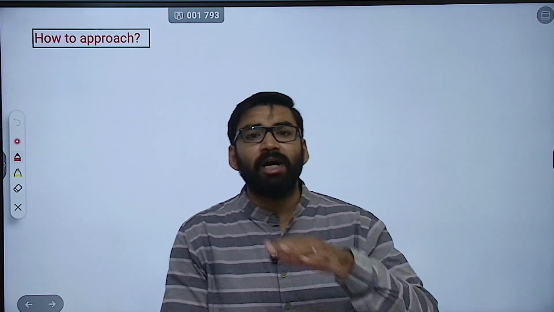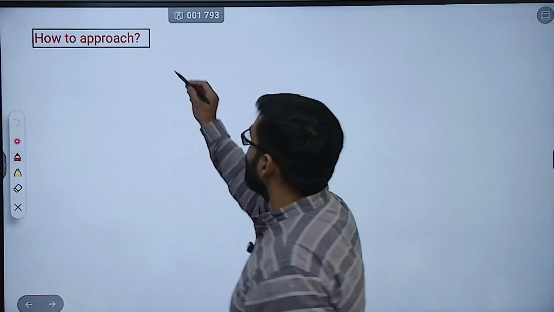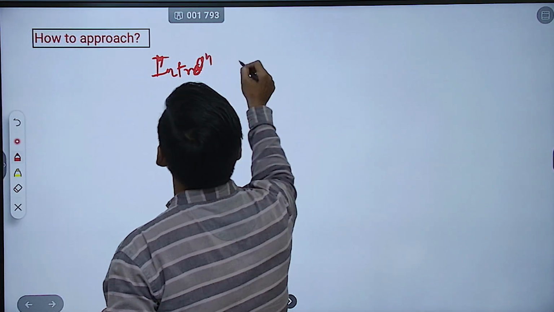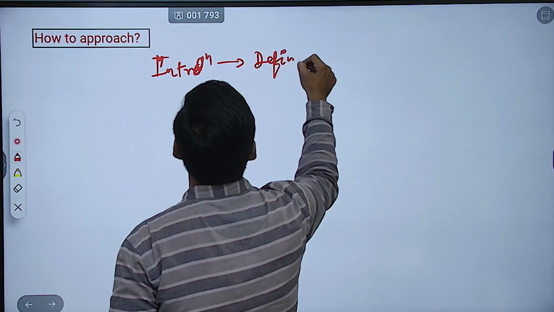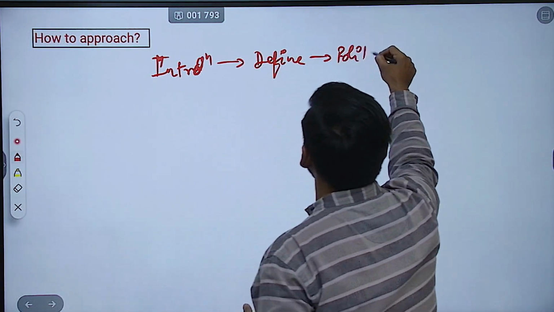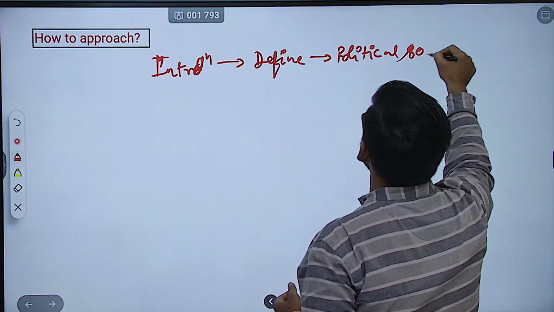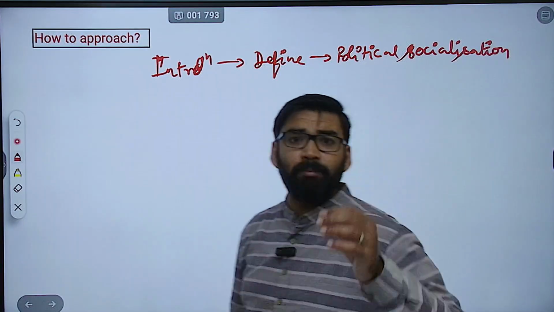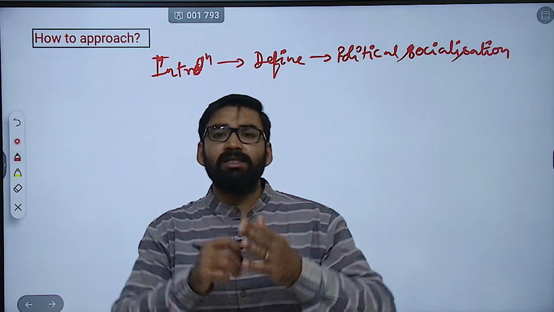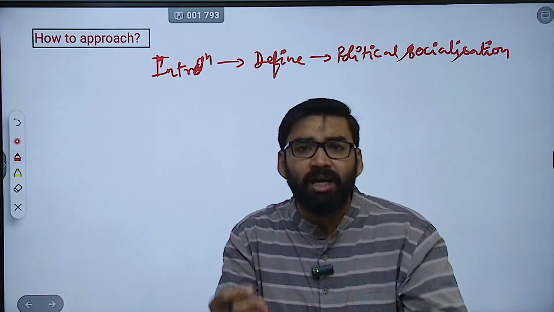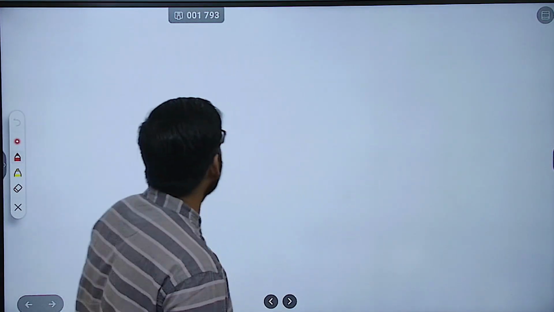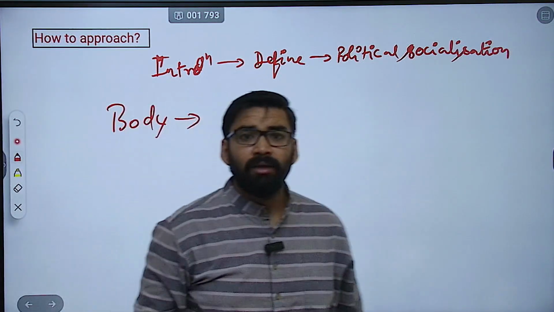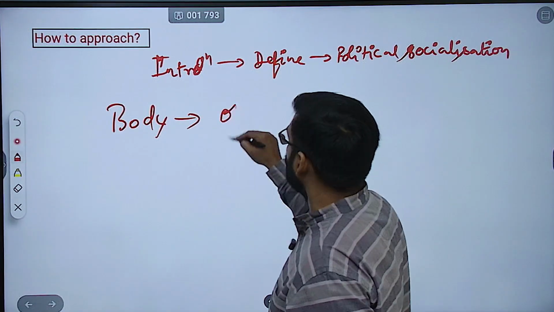अब आप इस क्वेश्चन को कैसे अप्रोच करेंगे? फर्स्ट ऑफ ऑल डिफाइन, इंट्रोडक्शन में क्या लिखेंगे? Introduction, define political socialization. Now first you have to define political socialization. That is, it is a process of transmitting political values as well as norms. Then body of the answer. Body कैसे लिखेंगे? Here first you have to mention open